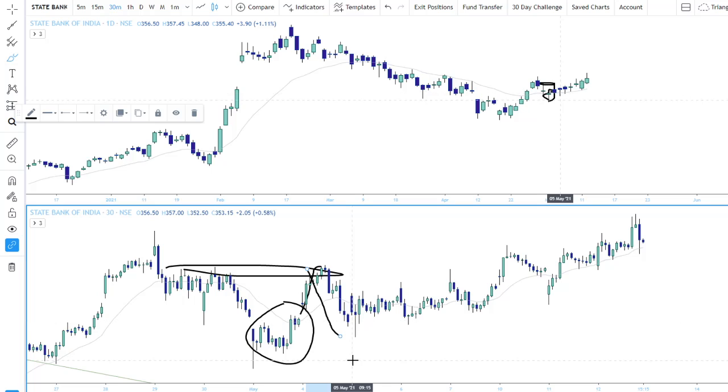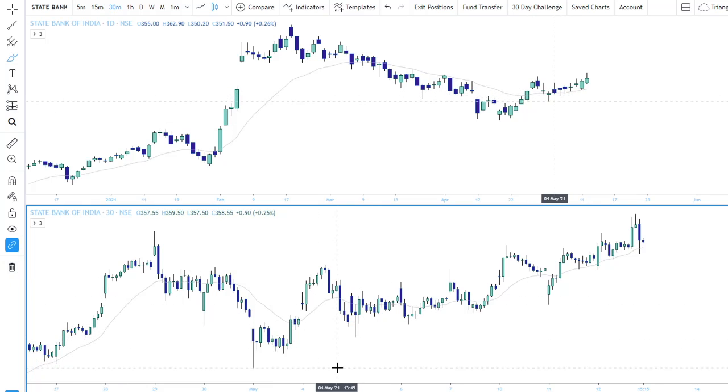So this is the 5th of May. This is the bar I took the trade. On this 30-minute bar, the high was 357, I think, somewhere there. That is the bar I took the trade, because you can clearly see there has been a nice rejection here and then a follow-through bar, which is a nice bull bar. So I bought SBI above the high of that green bar. As soon as the price broke the high of that bar, I bought the position.